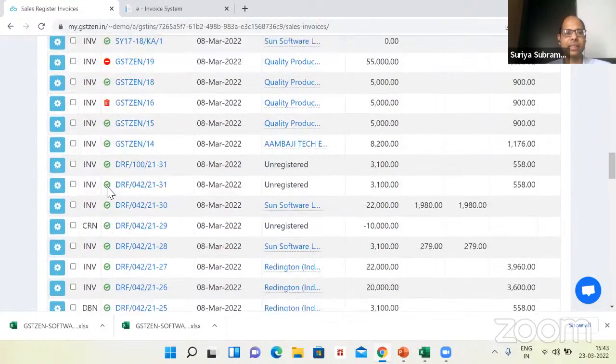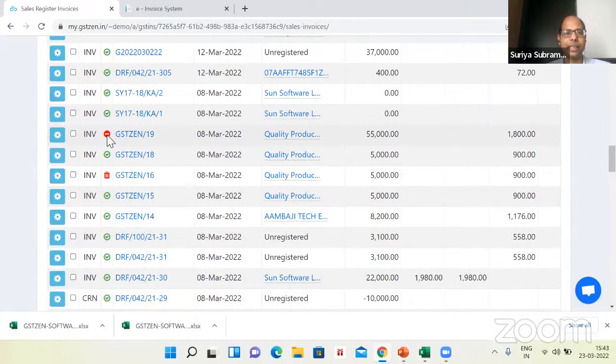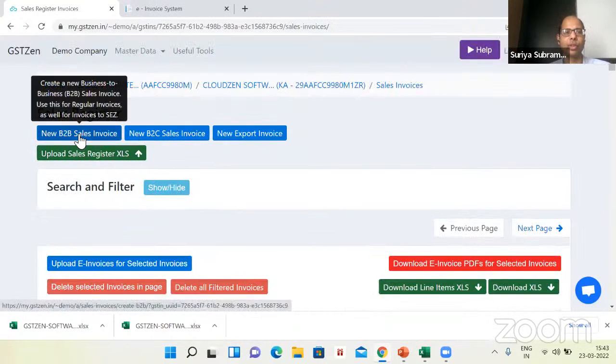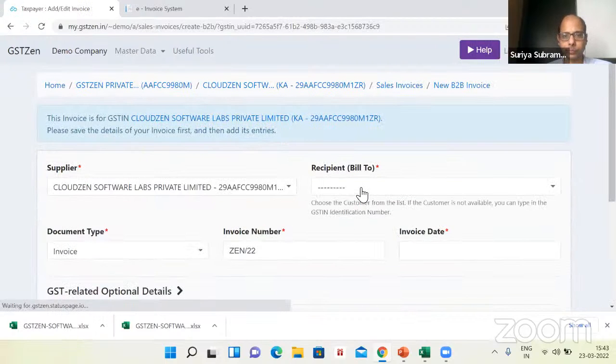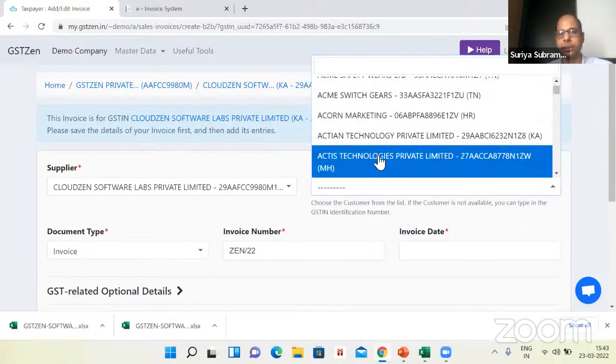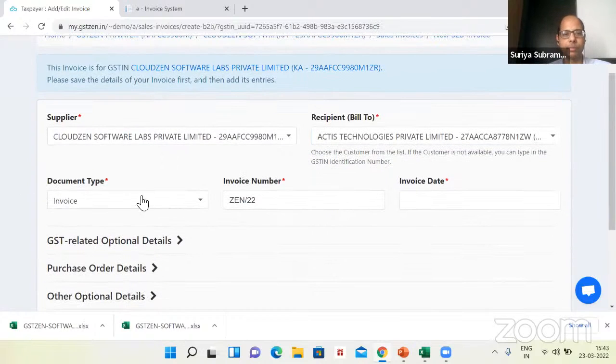If there is an error, like here, this invoice has some error. This indicates that the e-invoice could not be generated because of some error. You can correct it. So let me generate a new invoice for you. I'll say new B2B sales invoice. I'll find some recipient here in my list. Let's say Actus Technology, some company I found.